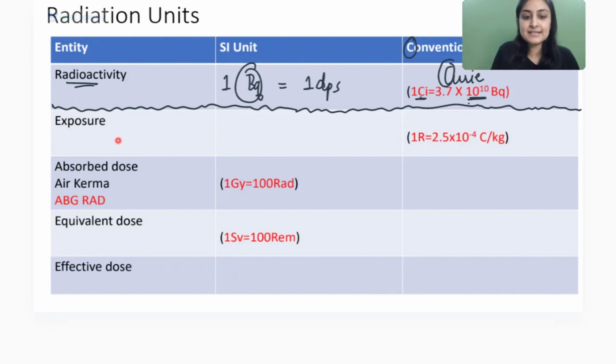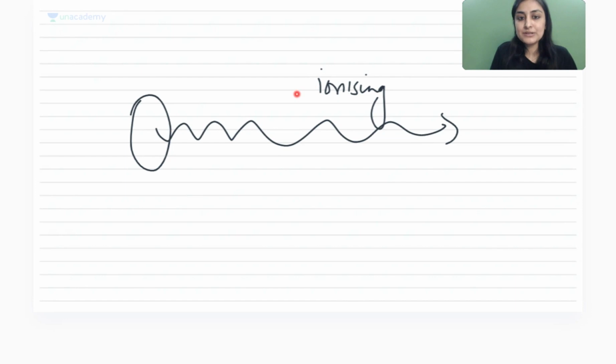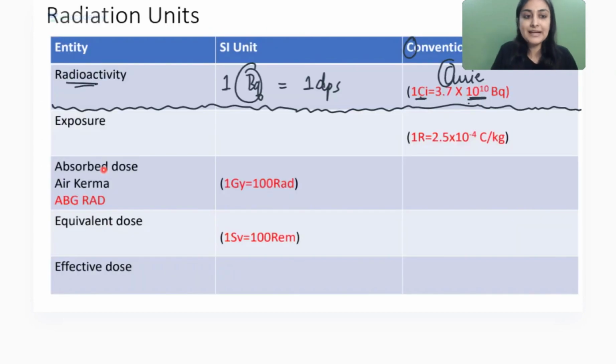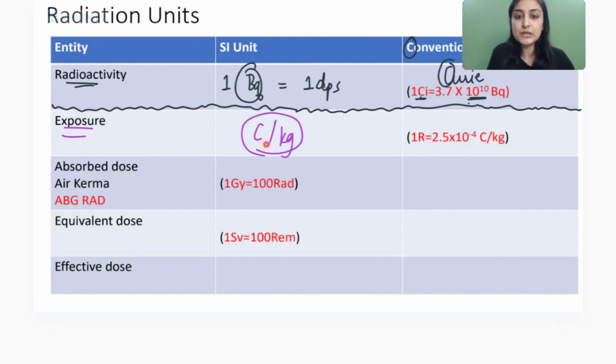Done. Now we have X-ray. All right, so how did we learn that there is an X-ray particle or a ray which is going, it is ionizing, right? It is ionizing matter. So now when it ionizes matter, and then it strikes this person, the amount of ionization of the matter per unit mass. 1 kilogram का air लिया, how much is the ionization there? That is what is defined as exposure. So now using your physics knowledge, tell me, charge per unit mass, unit of charge, coulomb, and mass, kg. So can I write coulomb per kg using my physics? Yes, very smart. So this is coulomb per kg.